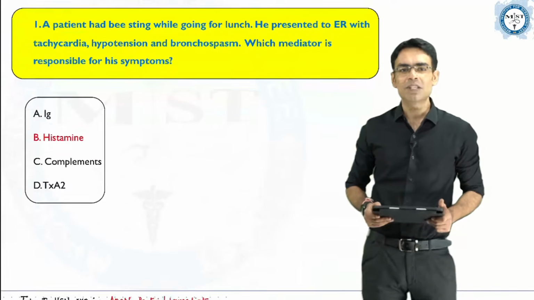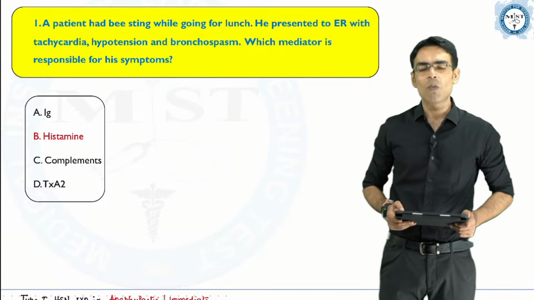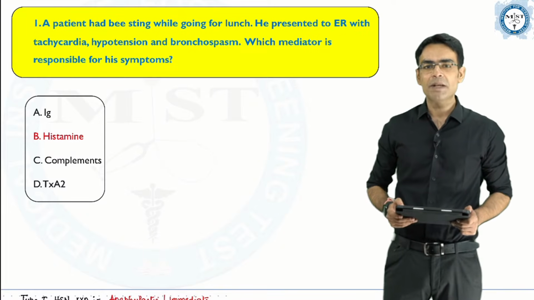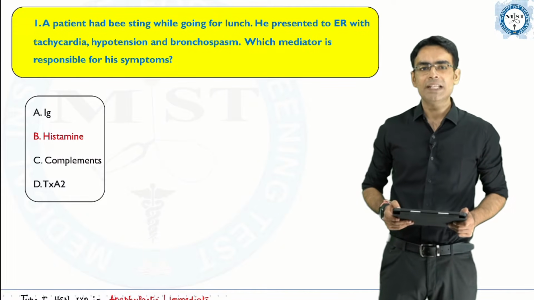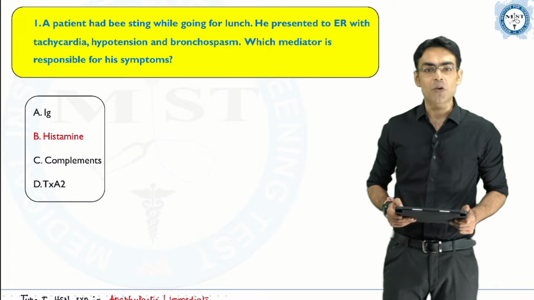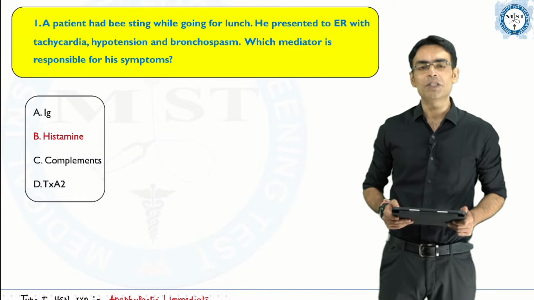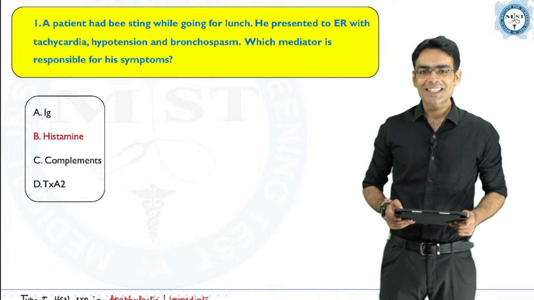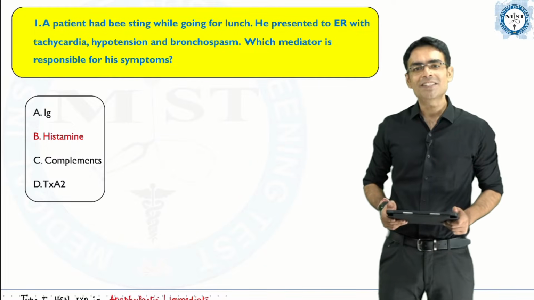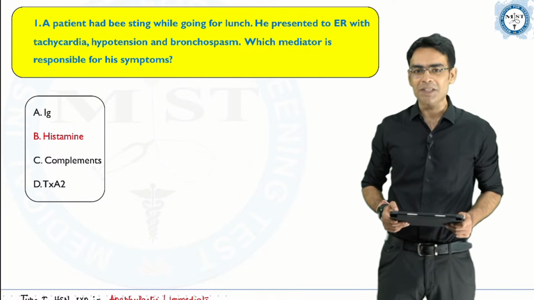The first question which came: a patient had a bee sting while going for lunch. He presented to the emergency room with tachycardia, hypotension and bronchospasm. Which mediator is responsible for his condition? Now, by the look of it, this is a question of type 1 hypersensitivity reaction.